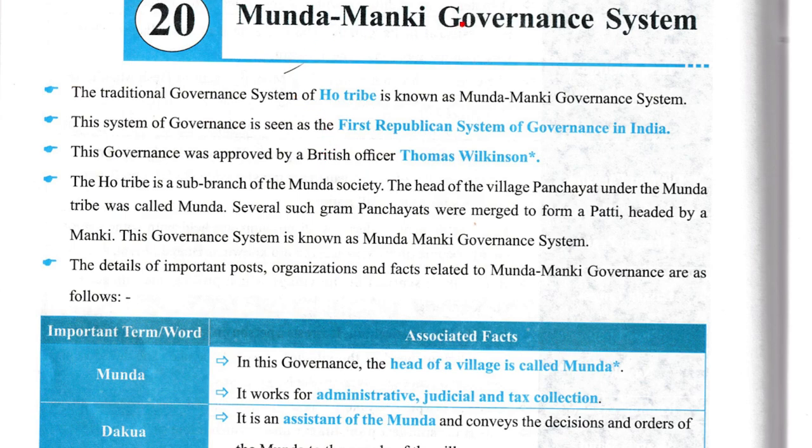We are starting with the Munda Manki governance system. The traditional governance system of the Ho tribe is known as the Munda Manki governance system. This system of governance is seen as the first republican system of governance in India. This governance was approved by the British officer Thomas Wilkinson. Now, the Ho tribe is a sub-branch of Munda society.